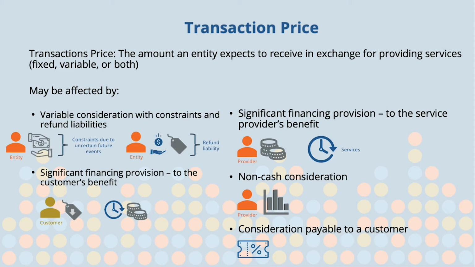Fourth, non-cash consideration. That is when a customer contributes goods or services in the fulfillment of contracts. An example of this would be if an organization received from its customer materials, equipment, or labor in the efforts of fulfilling a contract for that customer. And the fifth, consideration payable. Consideration payable includes credits, vouchers, or coupons that would reduce the transaction price.